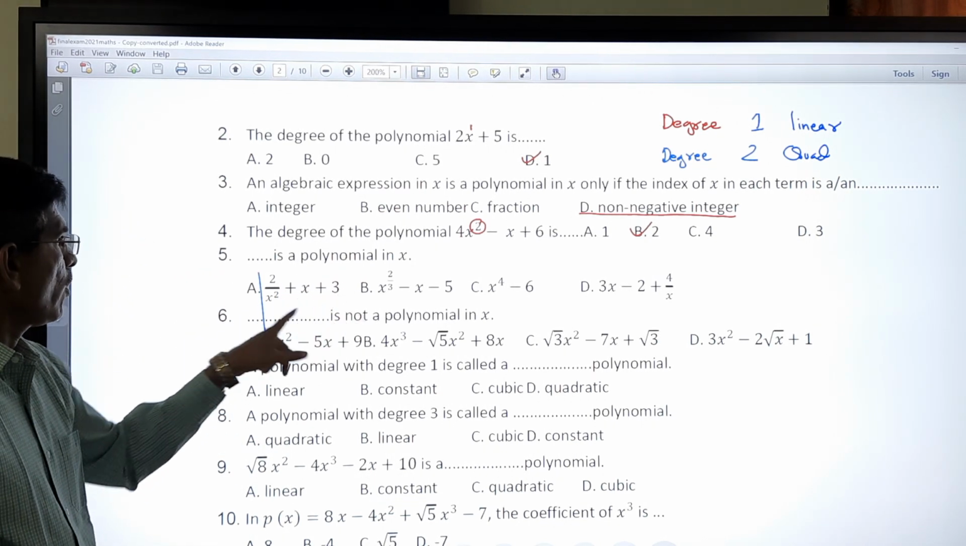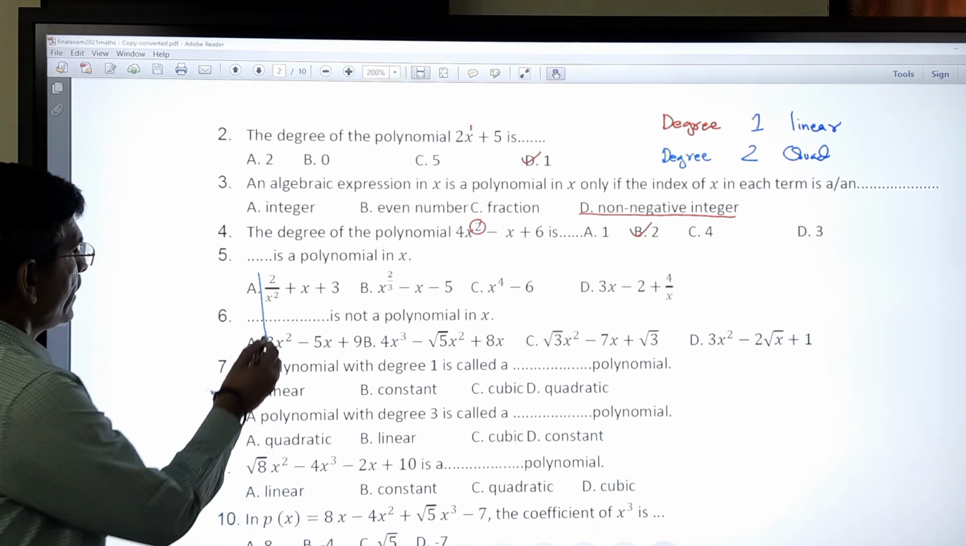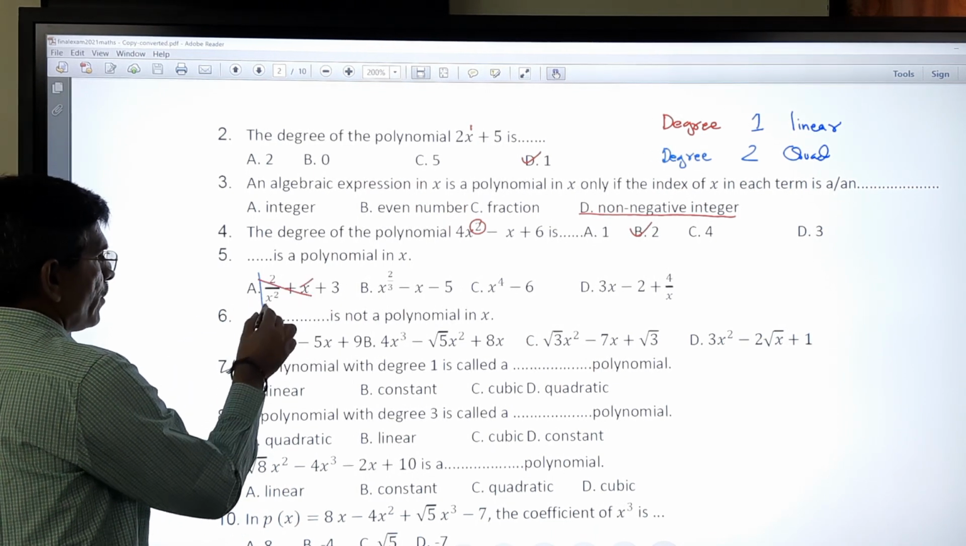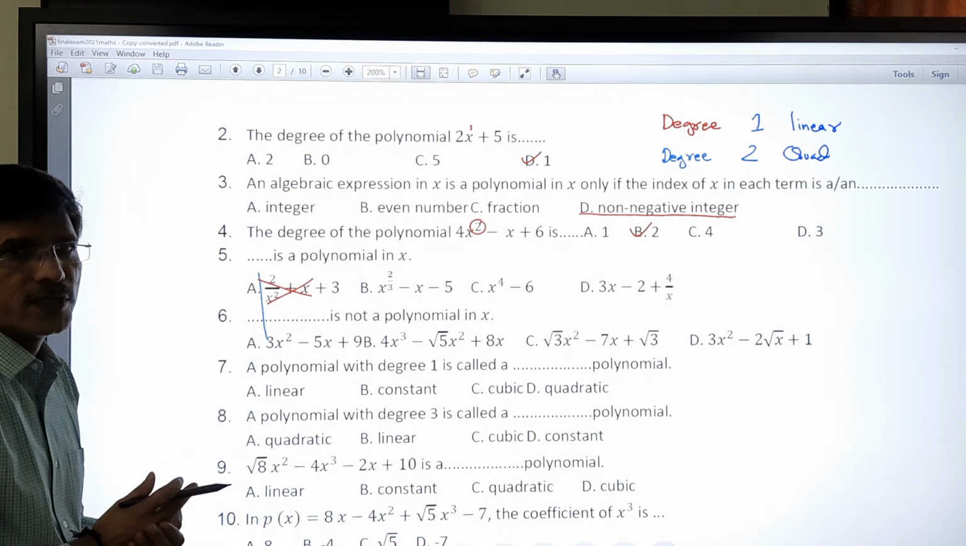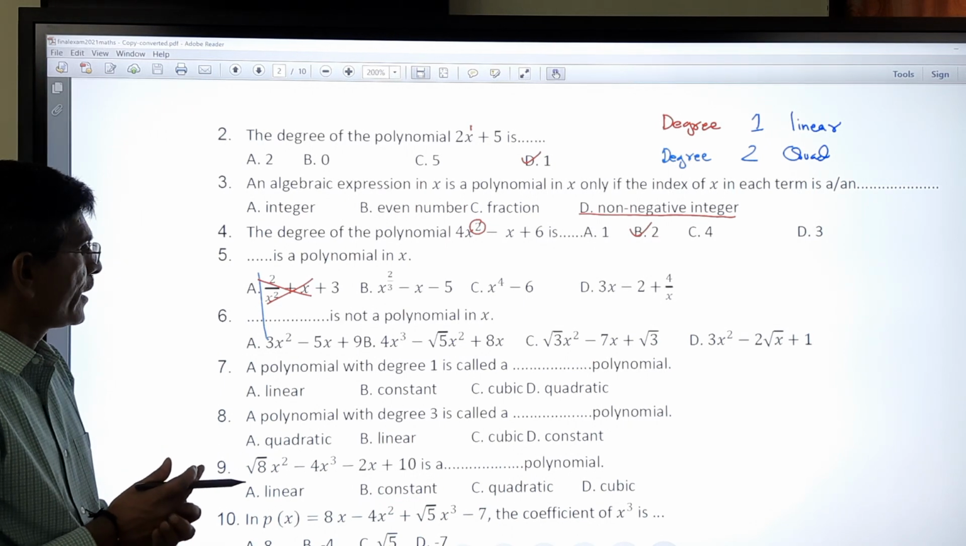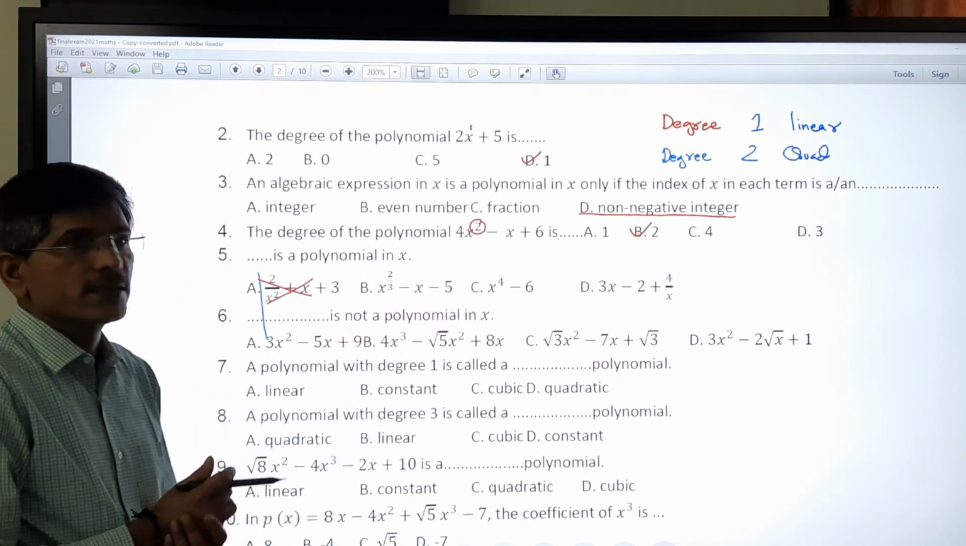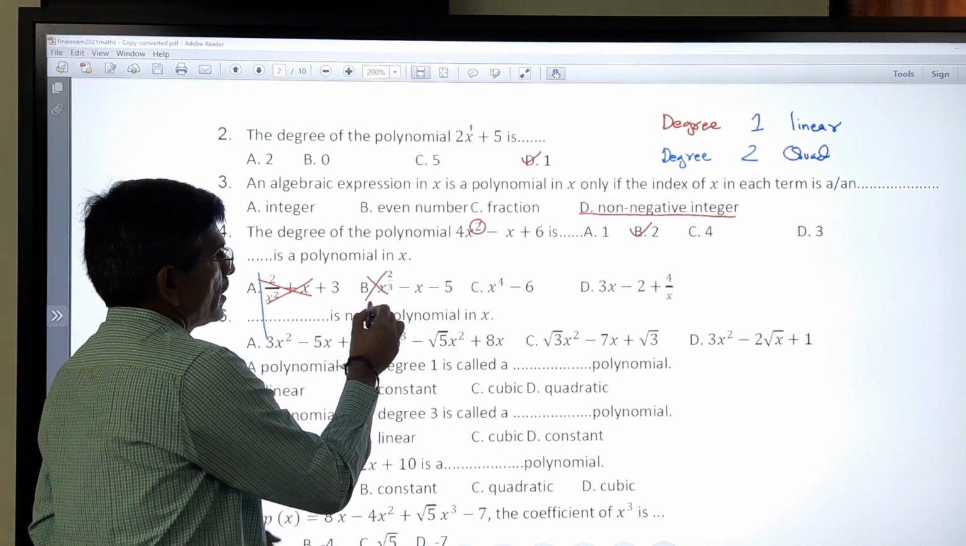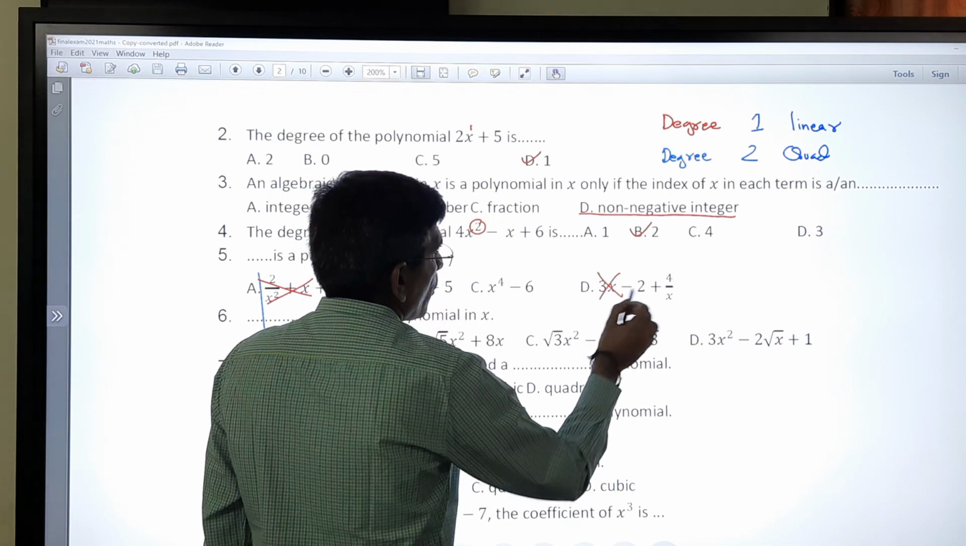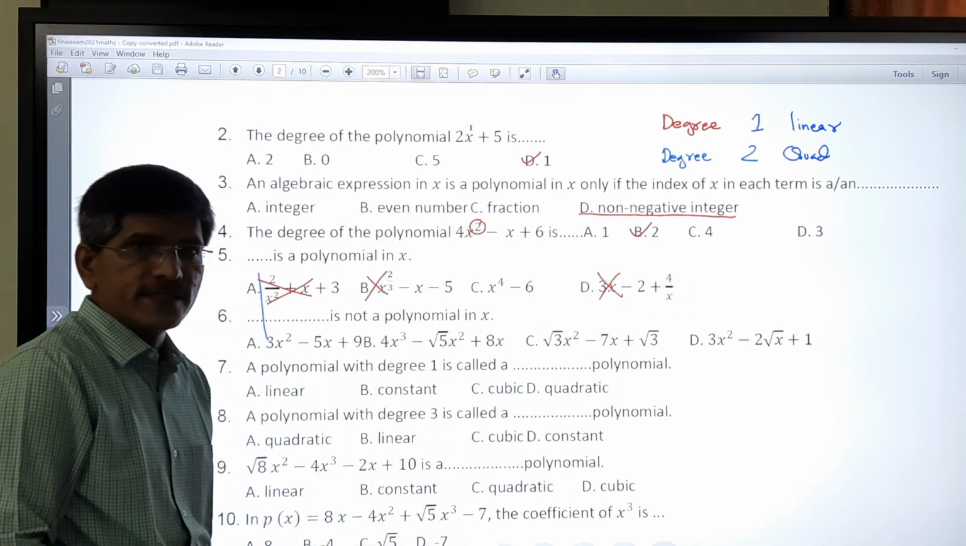Dash is a polynomial of x. Again here it is a, we cannot say it is a polynomial. Why? Because x to the power 2 is in the form of a denominator. Here x to the power 3 is in the form of a fraction, that is 2 by 3. It is also not possible. Again here it is not possible because 4 upon x is there.